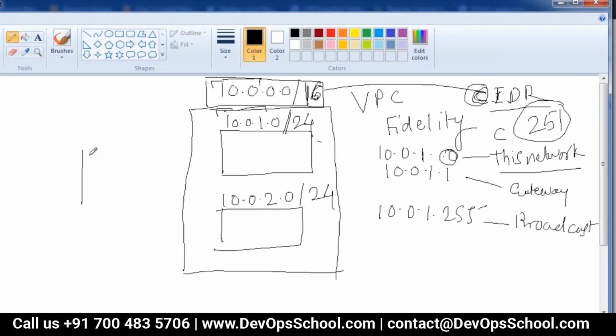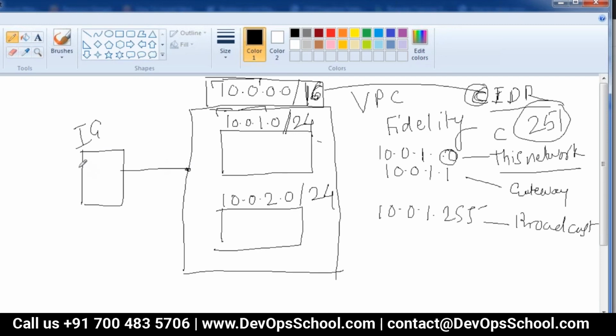Now there is something called an internet gateway, IG, and this is again a virtual entity like your load balancer. I can create an IG and attach it to the VPC I have created. There is always one IG per VPC. You don't need more IGs, so only one IG can be attached to a VPC.